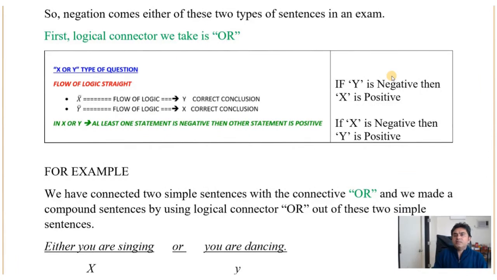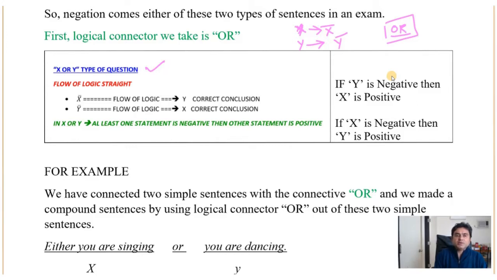Now if the sentence is being connected with the connector or, remember this rule. Please understand, X is a positive statement and X bar is a negative statement. For example, if I say I am dancing, and if I want to say I am not dancing, then it is X bar. Or I am reading is another sentence, and if I want to say I am not reading, I have to write Y bar. So bar means negative and without bar it is positive.